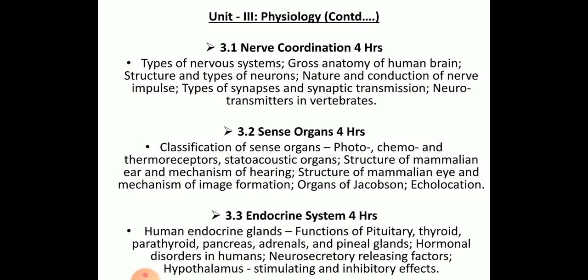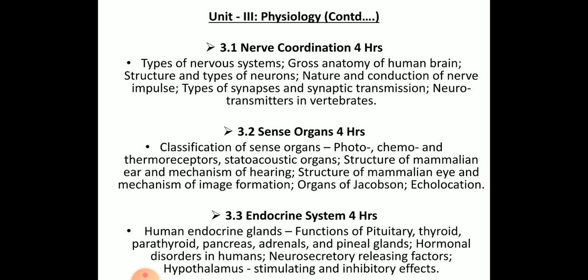When a chemical falls on your skin and it has some reactions, we call them chemoreceptors. Then for temperature, same thing, that is thermoreceptor. Then we have different types of organs like organ of Jacobson, and mainly you will be studying the structure of the ear and mechanism of hearing, mechanism of vision. So those all will be covered in this subunit.